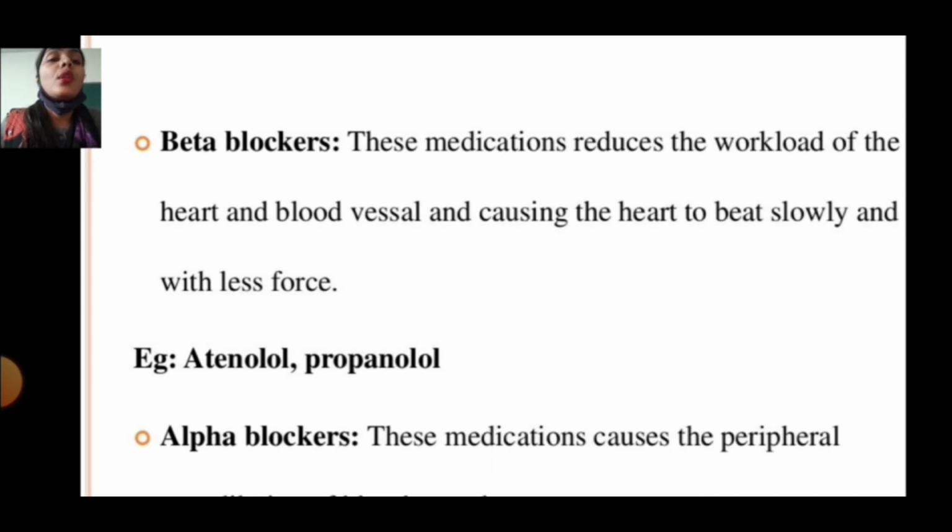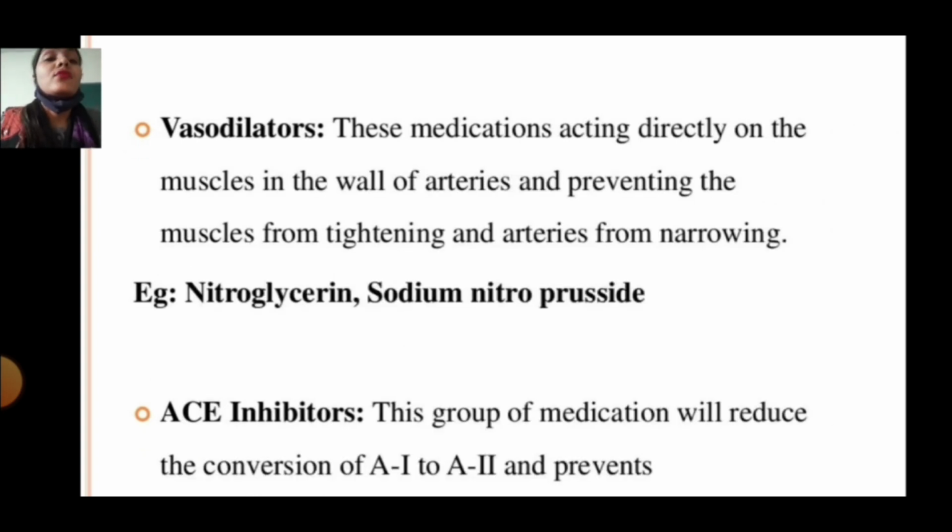Example, atenolol or propranolol. Alpha blockers: this medication causes peripheral vasodilation. Vasodilators: this medication acts directly on the muscles in the wall of arteries, preventing the muscles from tightening and arteries from narrowing. Example, nitroglycerin or sodium nitroprusside.